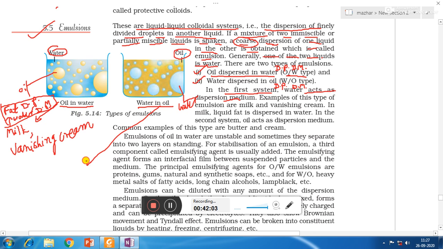Now water in oil. Examples of water in oil, which you have to remember for the exam, are butter, cream, and cod liver oil, the oil obtained from the liver of the shark. So butter, cream and cod liver oil are examples of water in oil.